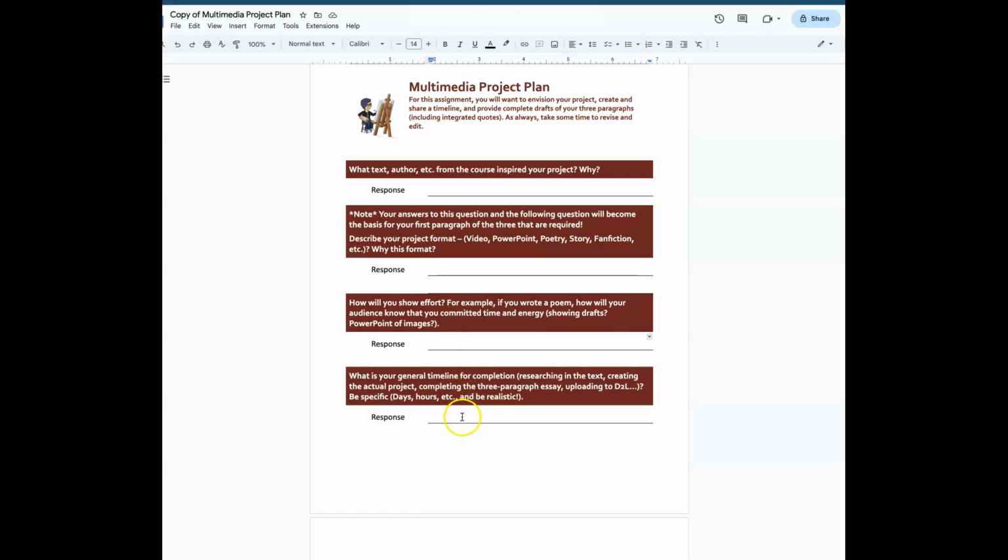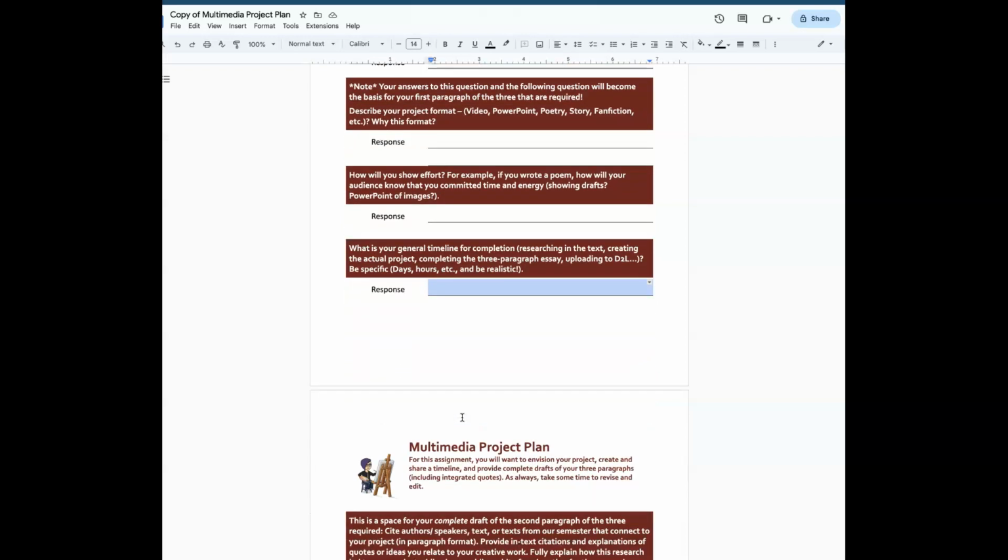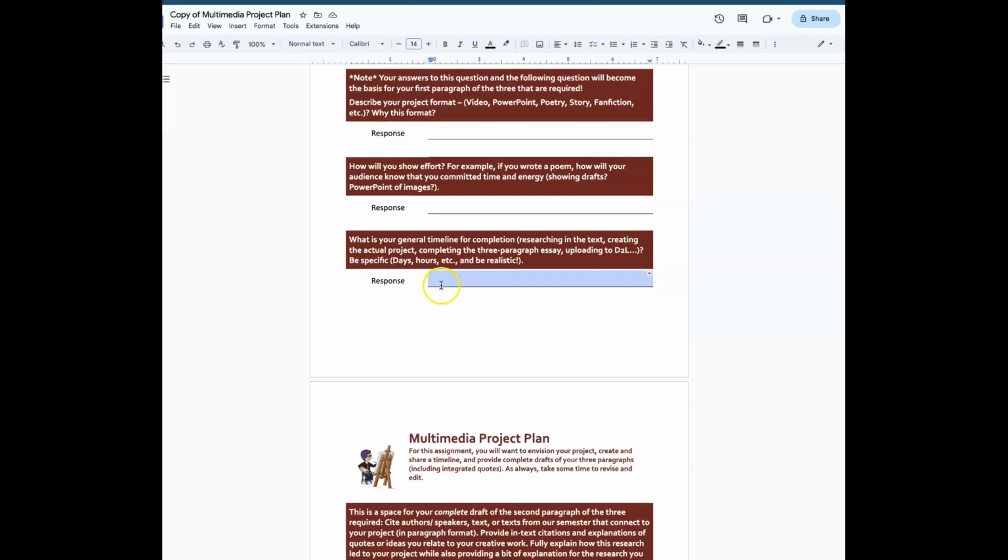What is your general timeline? So I really want you to be specific here. What day do you plan to start it? By and large, this is something that everybody can get a very good grade on. I rarely have poor grades on this, but this is where sometimes things get kind of sketchy, because people will wait to the last minute and their project will show that, right? So we want to make sure we're planning out, being realistic, setting aside the right kind of time to do these steps in the project.